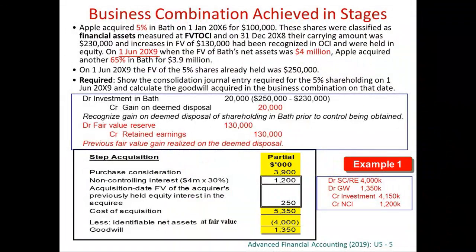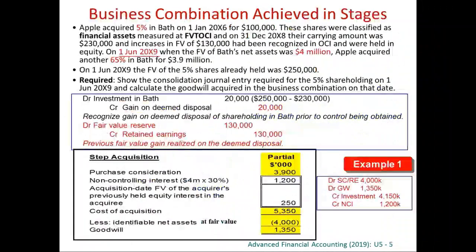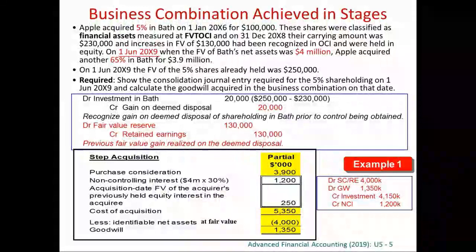But if the parent did not do so, we cannot force the parent to do. So as a consolidation accountant, I will do so, right? So I will debit investments 20 to bring it from 230 to 250. Accounting standards say that any resulting gain or loss should be recognized in profit and loss. Therefore, here we credit P&L. We credit gain on deemed disposal.